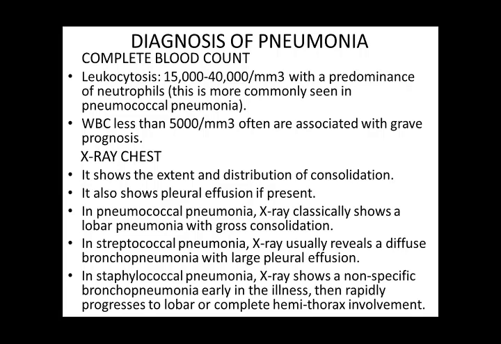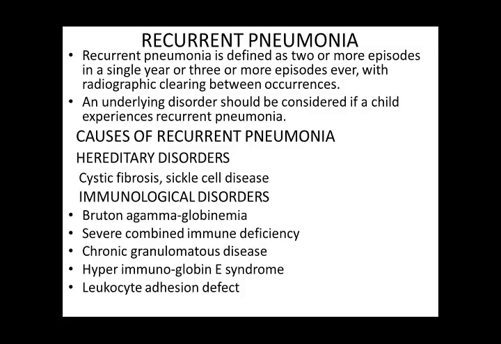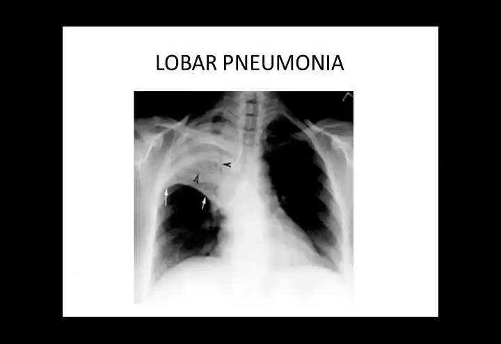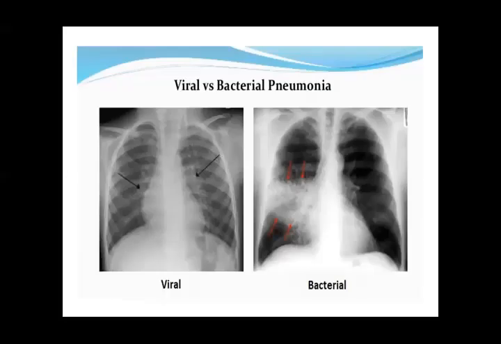In pneumococcal pneumonia, usually there is lobar presentation. I will show you the lobar type. This is lobar pneumonia. You see the right upper lobe is totally consolidated. So this is lobar pneumonia which usually happens in pneumococcal, also in H. influenzae. And this is showing you bacterial pneumonia. The lower part of the upper lobe and upper part of the lower lobe, they are both consolidated.